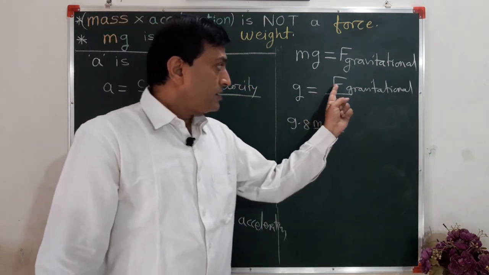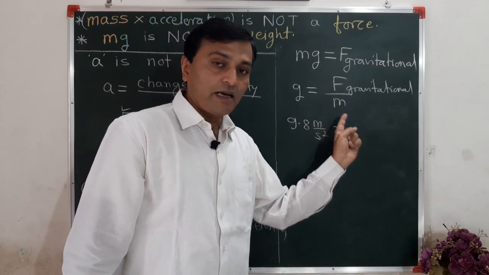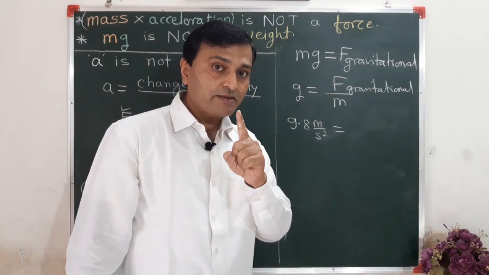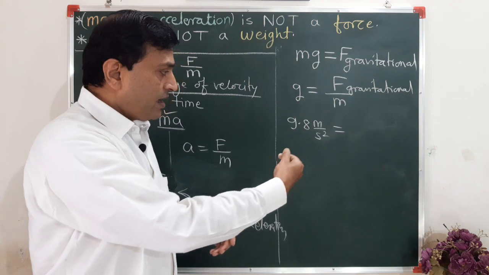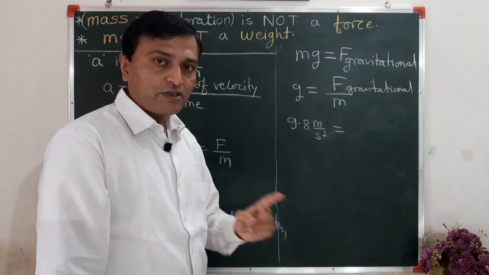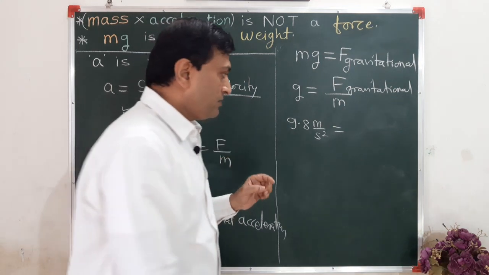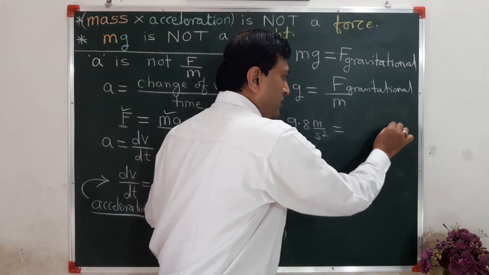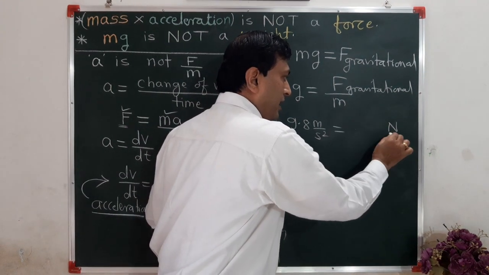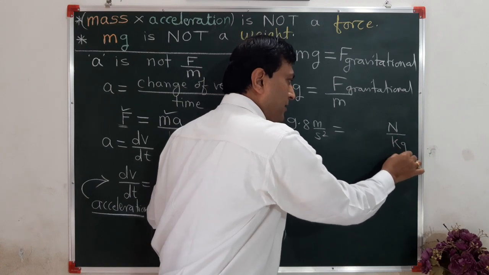But gravitational force and mass have units. We have seen that the unit of force was taken as 1 Newton in 1948, so you can write here the unit as Newton and the unit of mass is kilogram.